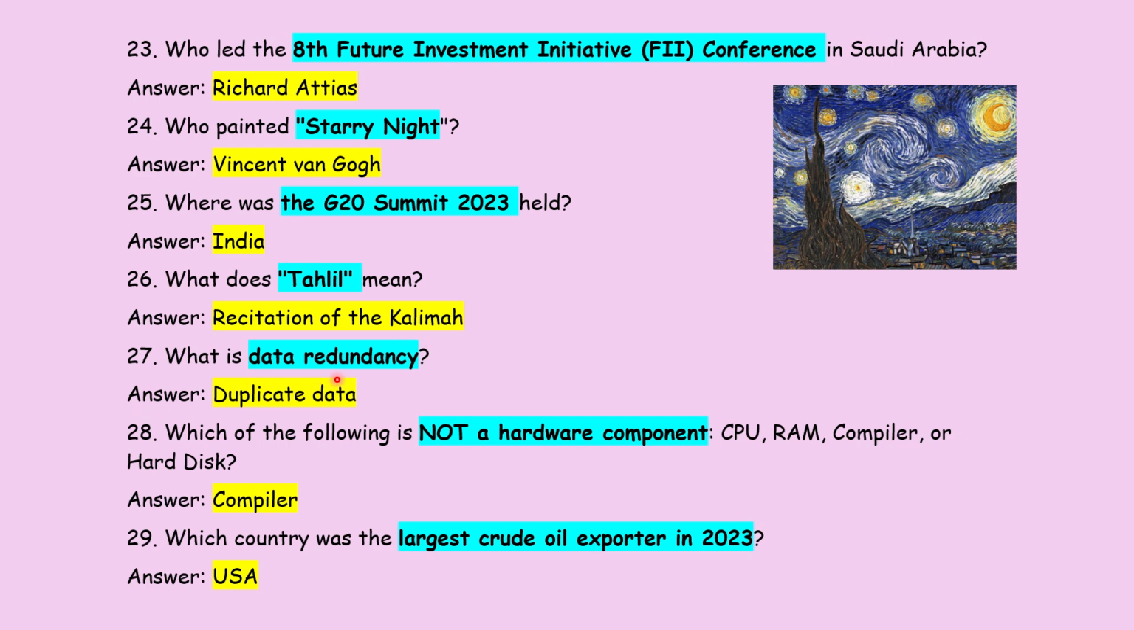What is data redundancy? The word redundancy depicts that it is the repetition. ठीक है, तो आंसर जो बेस्ट आंसर था, that was the duplicate data. This is the duplicate data.